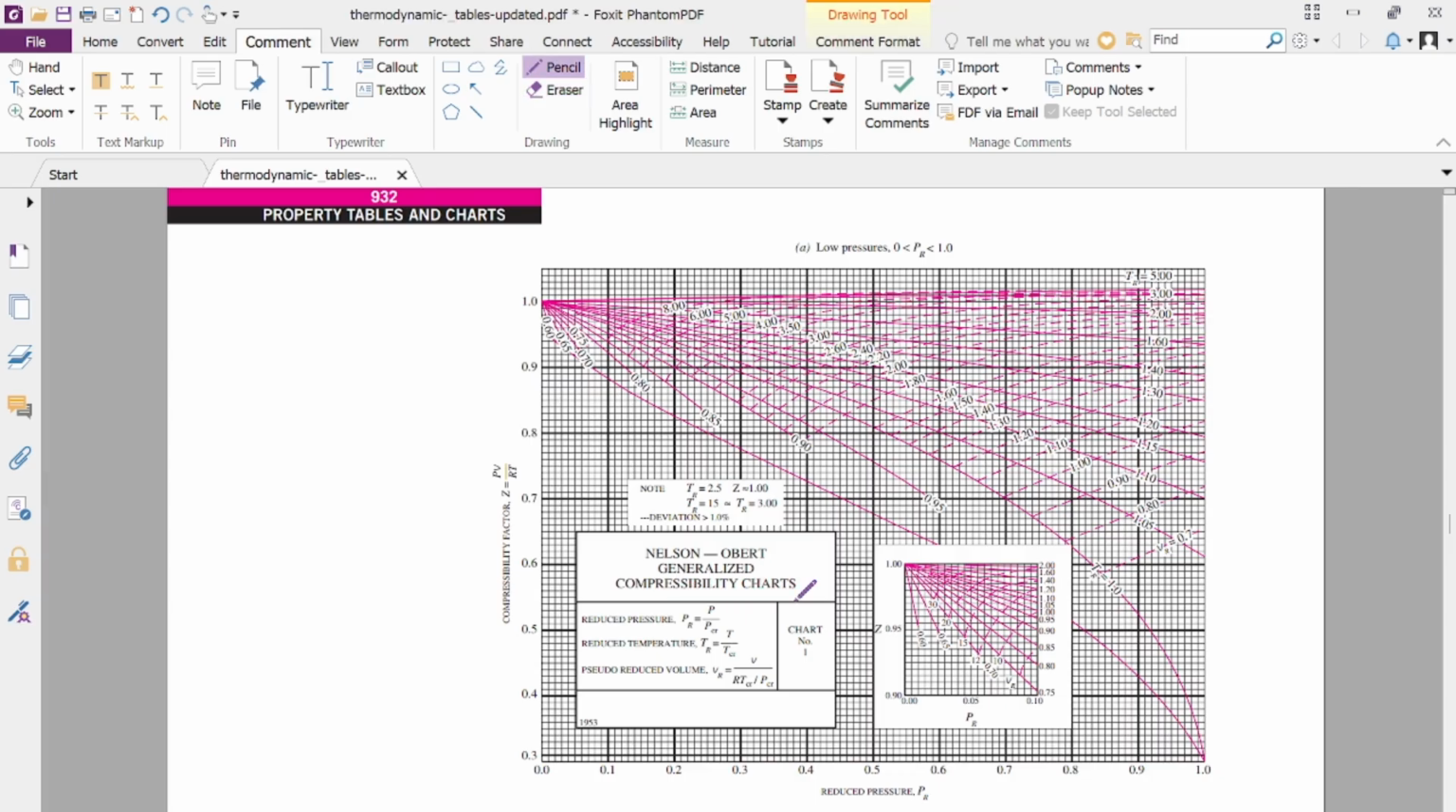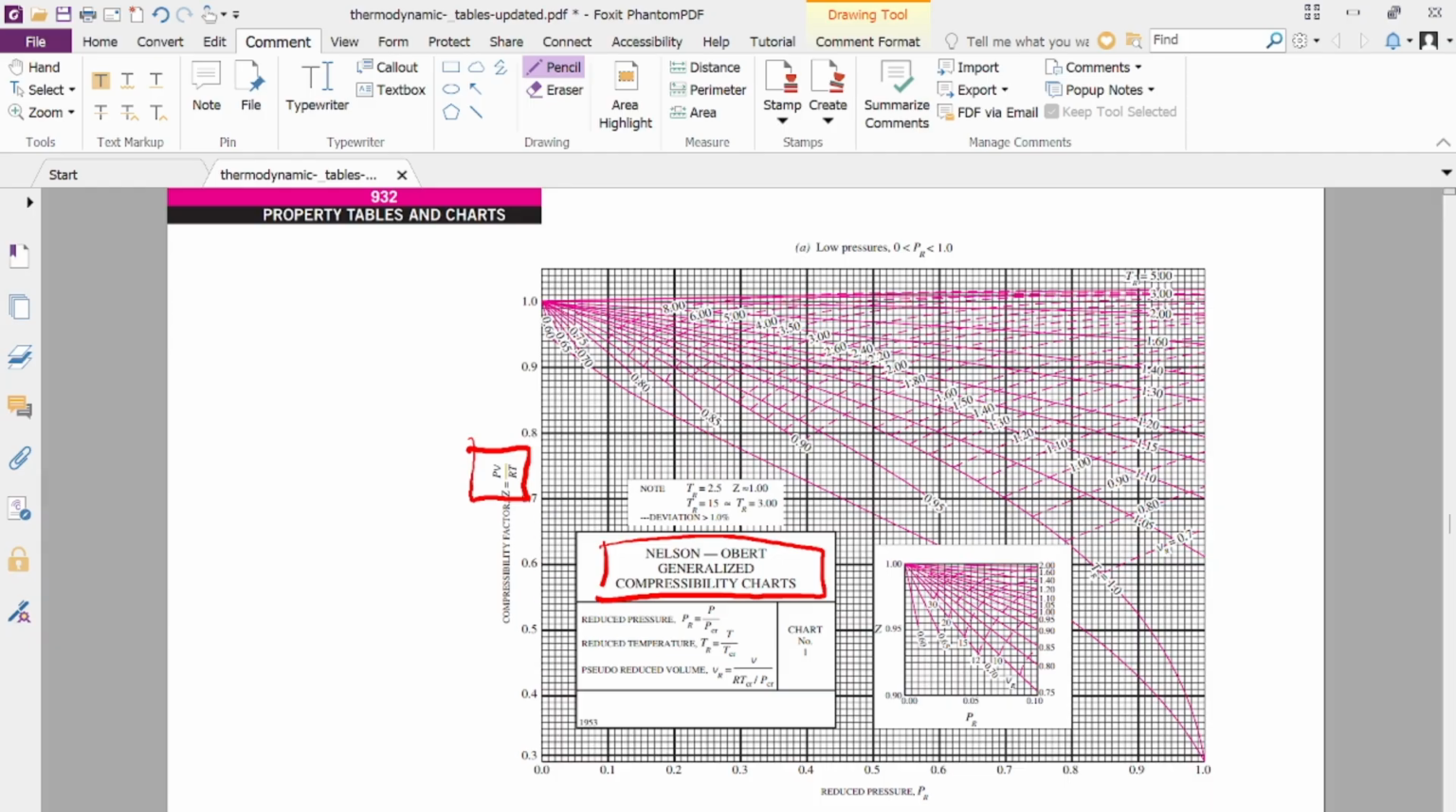This one, as you see in here, is a chart for finding Z. Finding Z is PV over nRT, using the number of moles in nRT. So Z is the compressibility factor.